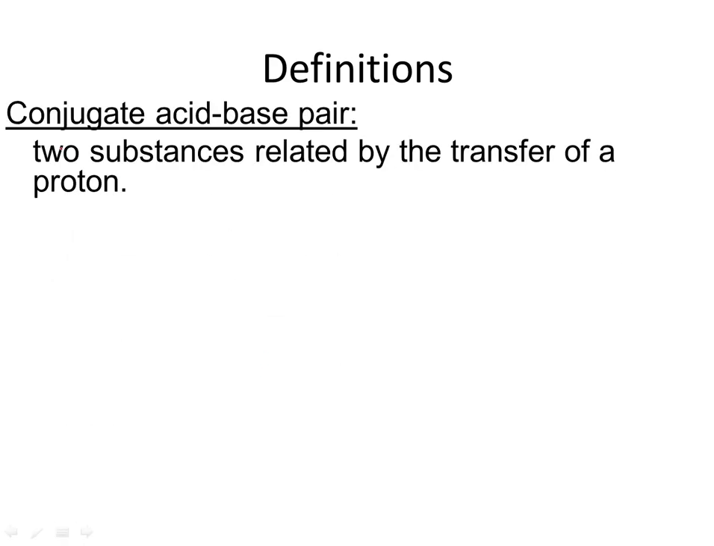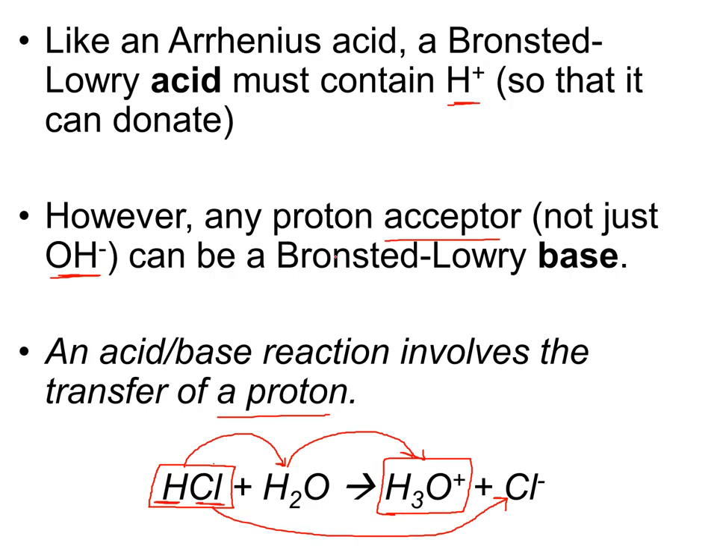A couple of definitions to talk about these reactions. We're going to talk about conjugate acid-base pairs. The two substances that are related by the transfer of a proton are a conjugate acid-base pair. So if we go back to this reaction, if we look at water here, and we look at hydronium here, the only difference between water and hydronium is a hydrogen ion.